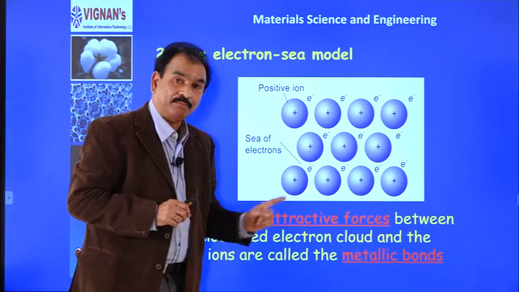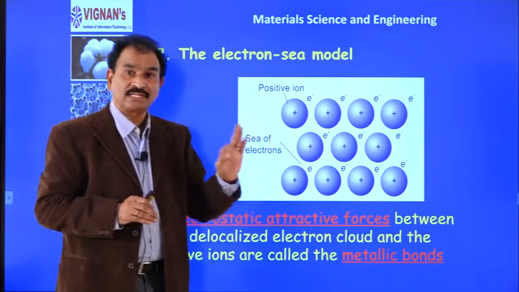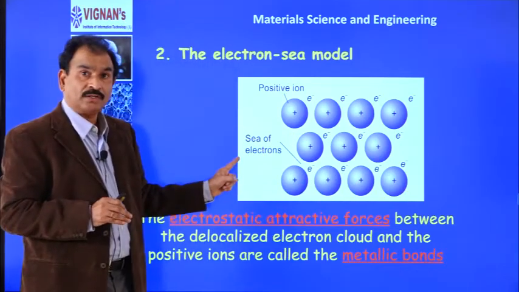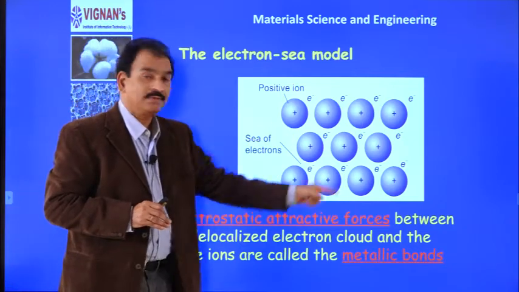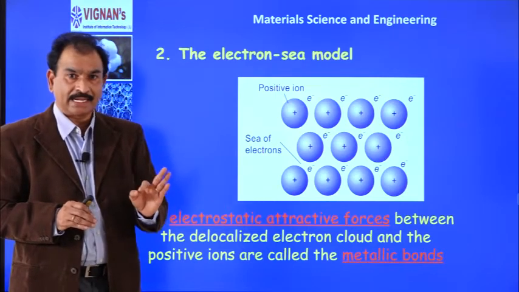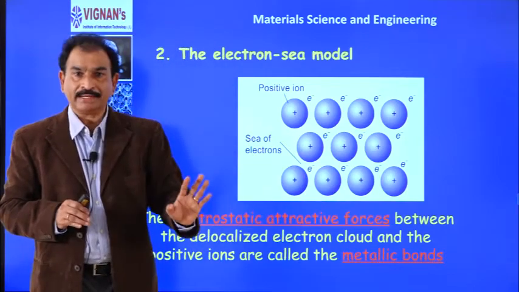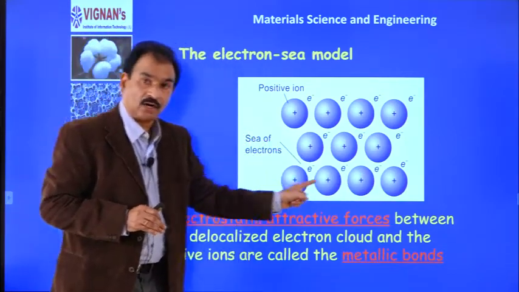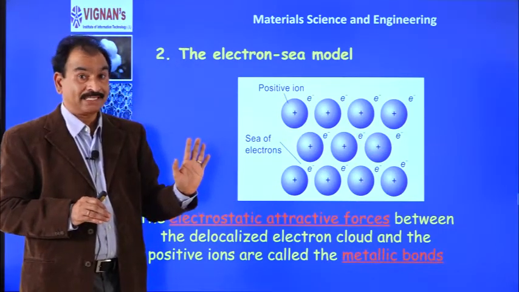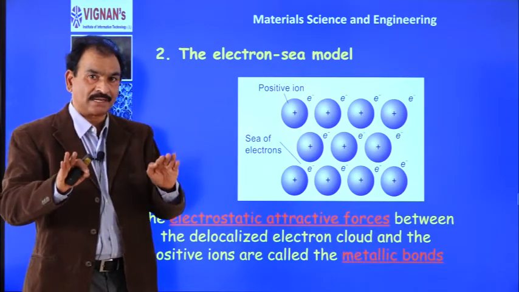So, the metallic bond is defined as electrostatic force of attraction between freely moving electron cloud and core of positive ions. I am repeating, the metallic bond is defined as electrostatic force of attraction between freely moving electron cloud and core of positive ions. So, that means it has ionic nature. It has ionic nature because electrostatic forces are involved.